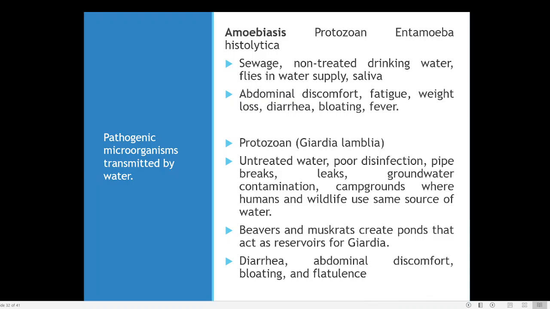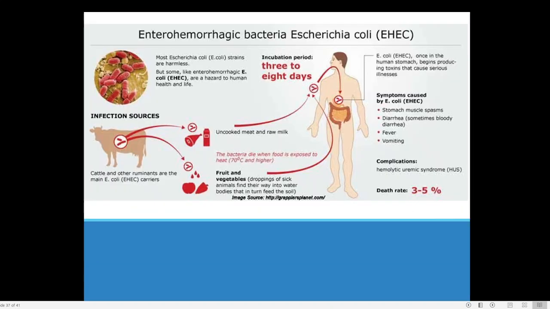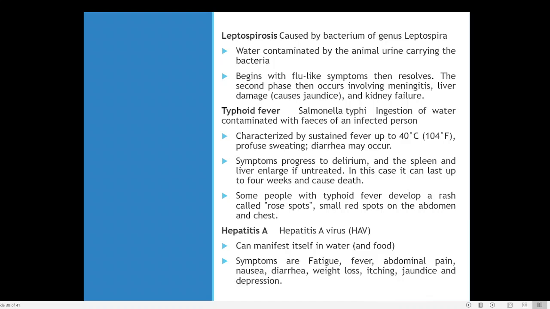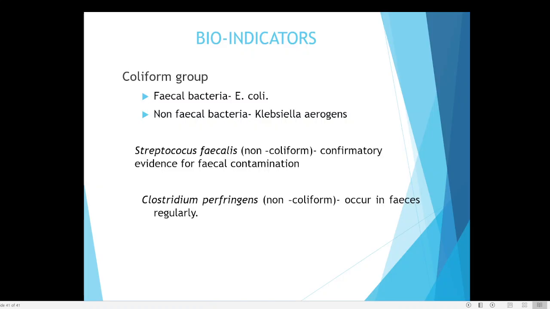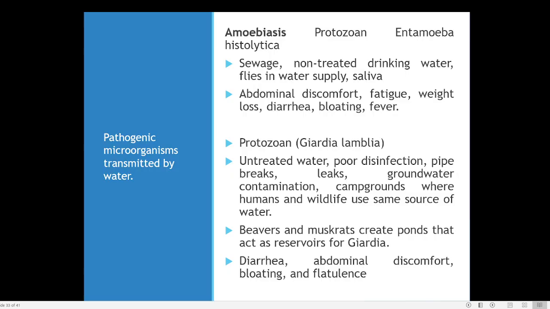So coming to the pathogenic microorganisms, there are a number of them. Here we can see amoebiasis, then cholera, dysentery, then we have leptospirosis, typhoid fever, hepatitis, poliomyelitis, etc. So we will be taking them one by one. So coming to the first one, that is amoebiasis.